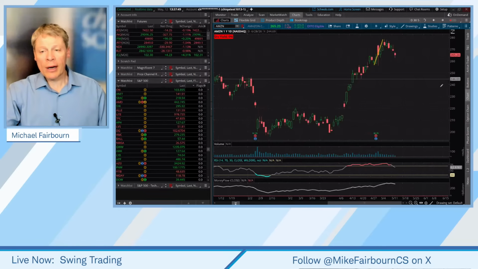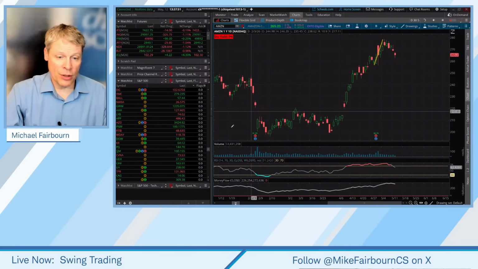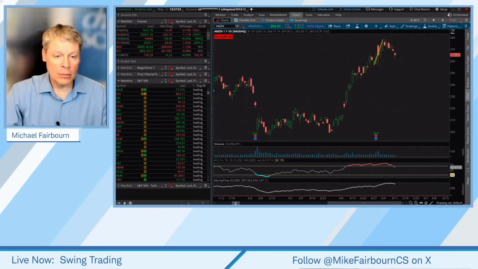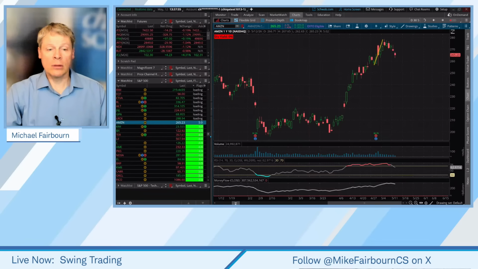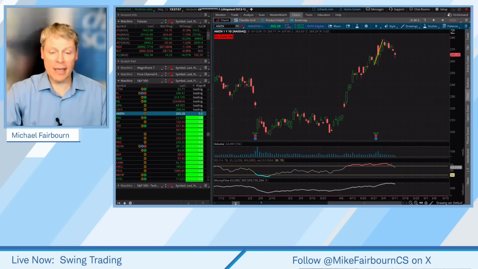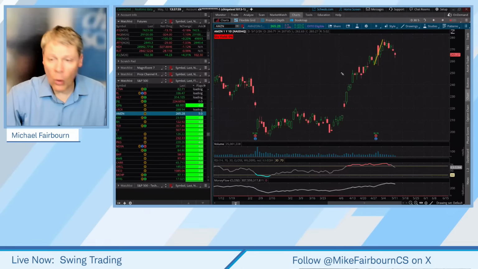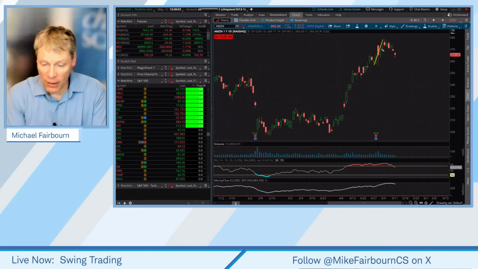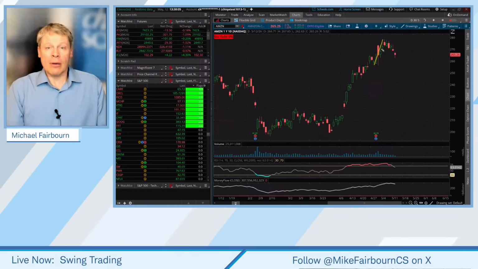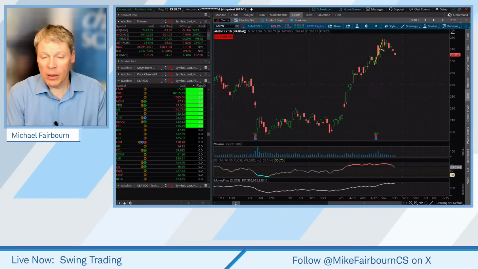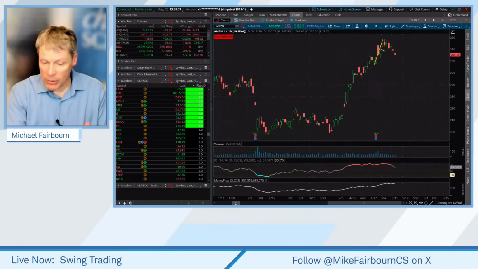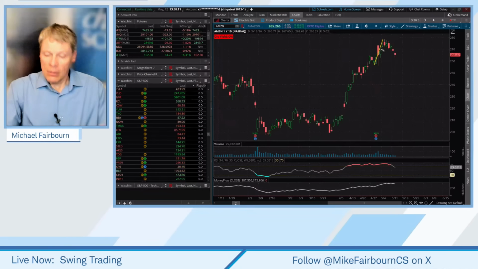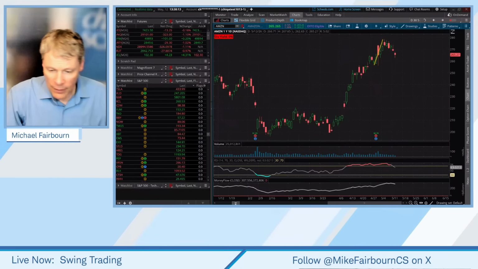So what could a trader wait for on a script like this? How about a close above the high of the low day? We don't have one today, but that gets us sort of towards the bottom of those flags. How many of you like the bounces off the bottom? Do you look for those? I'm just curious. I do like those.